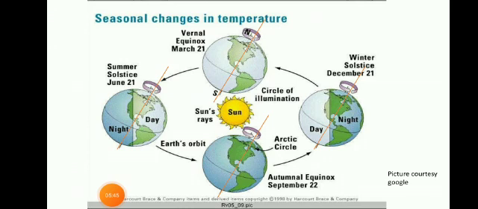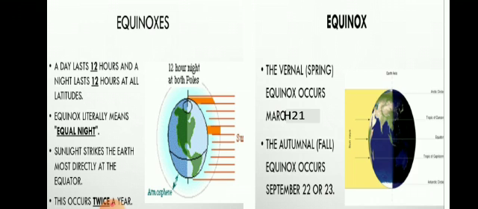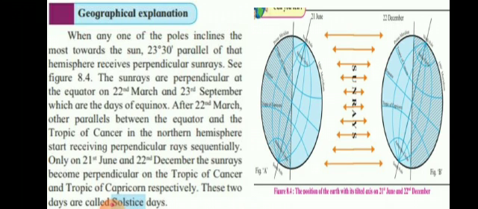So now equinox is clear. Let us further see what is solstice. This is the equinox. Page number 48. When any one of the poles is inclined mostly towards the sun, that is 23.5 parallel of